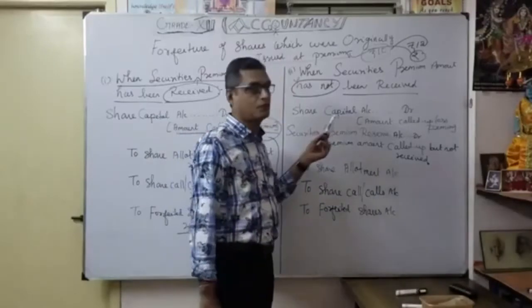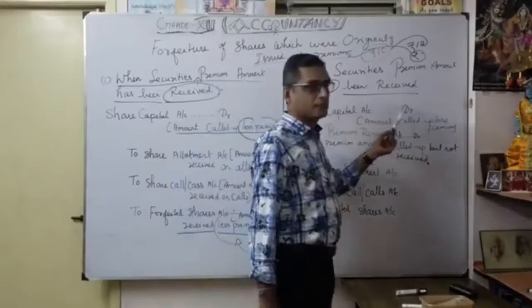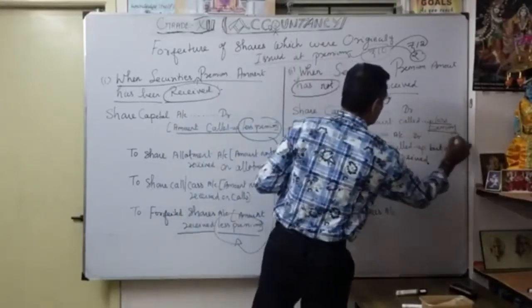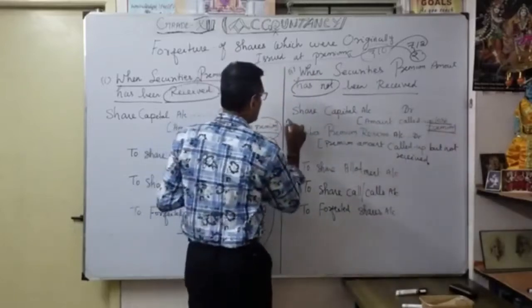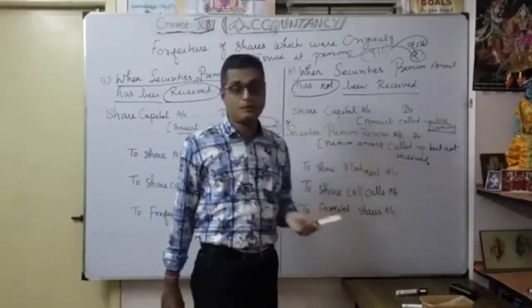Now the second one, not received. How will the journal entry be? See, share capital account, here also the same, meaning the amount called up less premium. But here we are going to debit, it's a very important one, the securities premium reserve account.